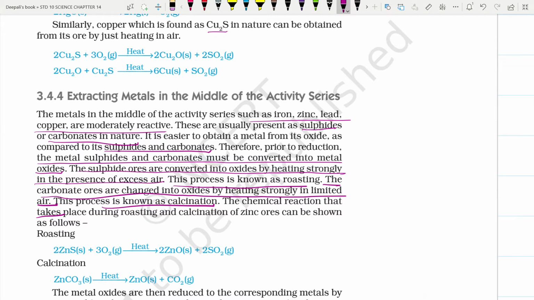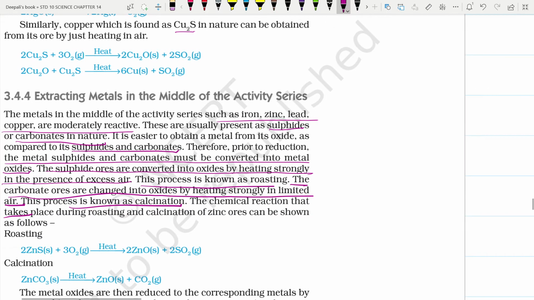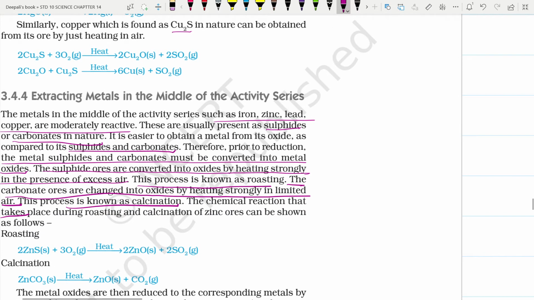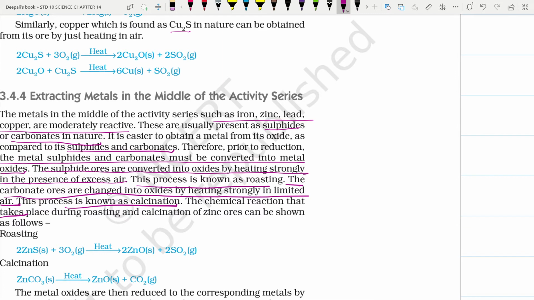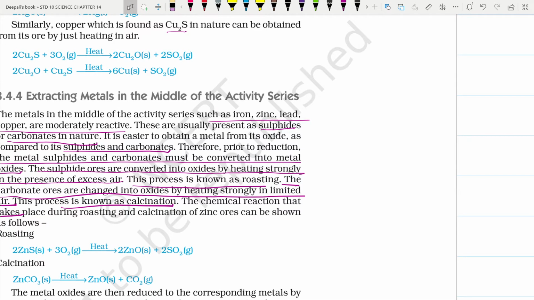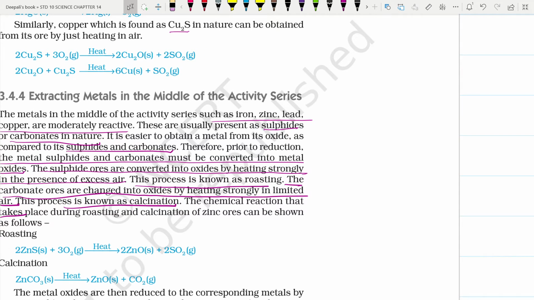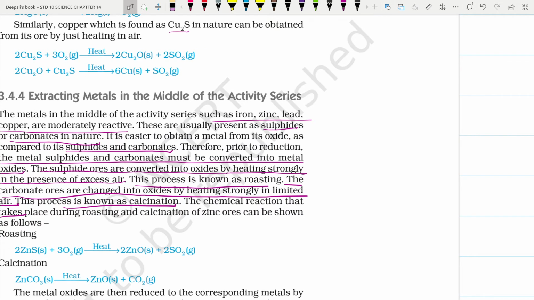So the difference between calcination and roasting is this: the process in which carbonate ores are changed into oxides by heating strongly in limited air is called calcination, and the process in which sulfide ores are converted into oxides by heating strongly in the presence of excess air is called roasting. During calcination, CO2 gas is evolved, and during roasting, SO2 gas is evolved.